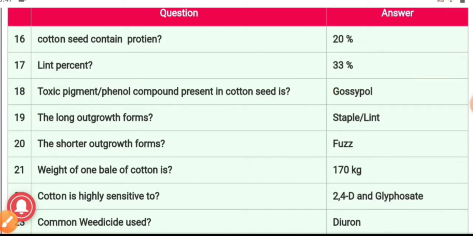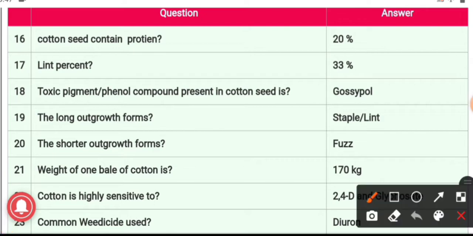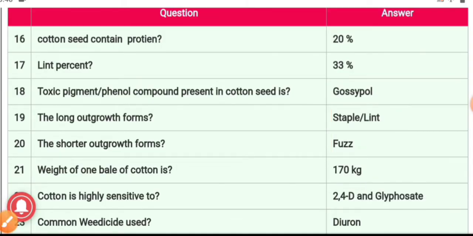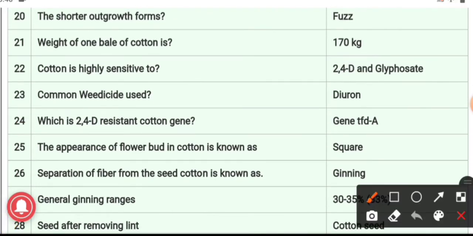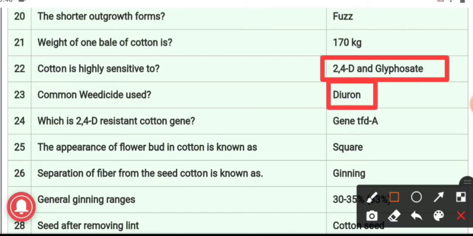19th question, the long outgrowth forms, and the answer is staple or lint, and the shorter outgrowth is known as fuzz. 21, weight of one bale of cotton, and the answer is 170 kg. 22. Cotton is highly sensitive to 2,4-D and glyphosate. 23. Common weedicide which is used in cotton is diuron. It is the common weedicide which is used in case of cotton.